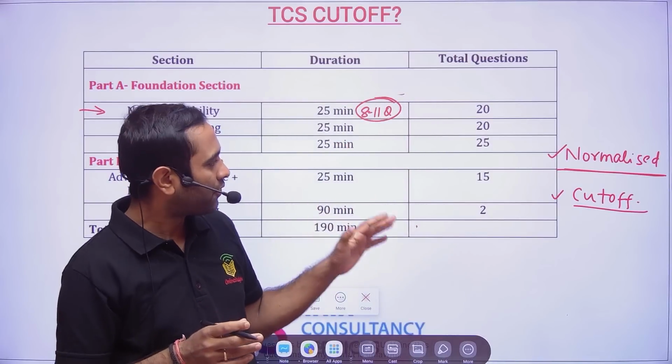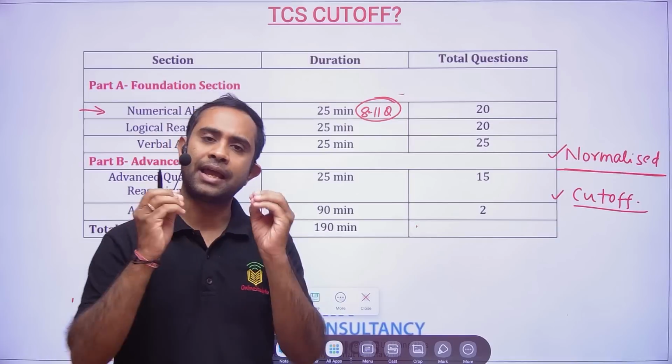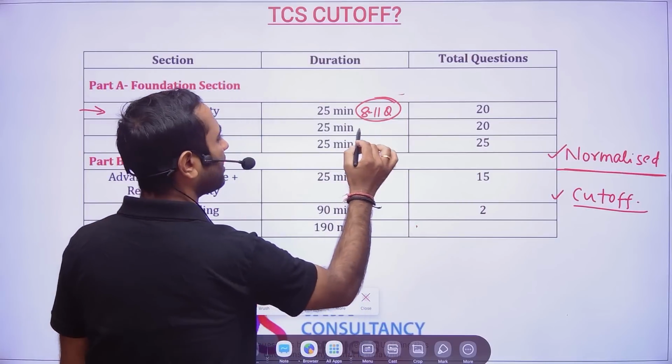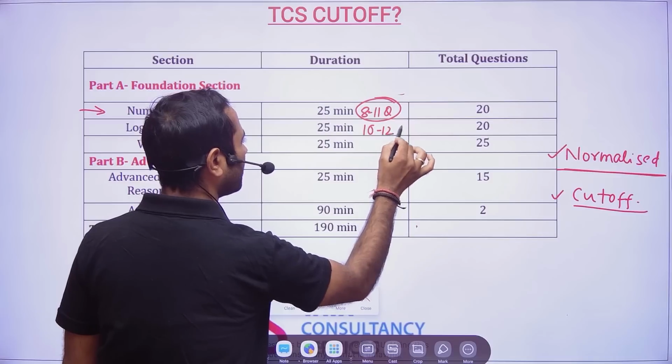So what we have to do is keep putting in effort, and the rest of the things we leave to God. Now, here, 8 to 11 for logical reasoning. For logical reasoning, definitely 10 to 12 will be your cutoff.